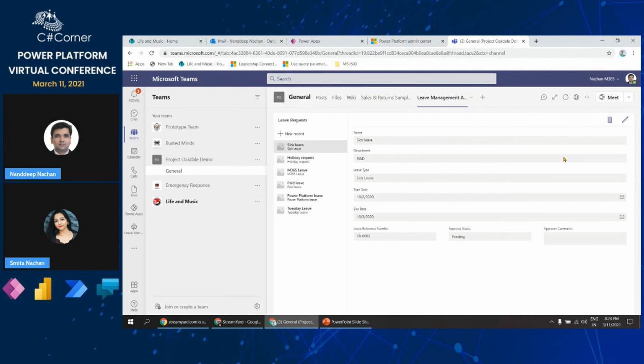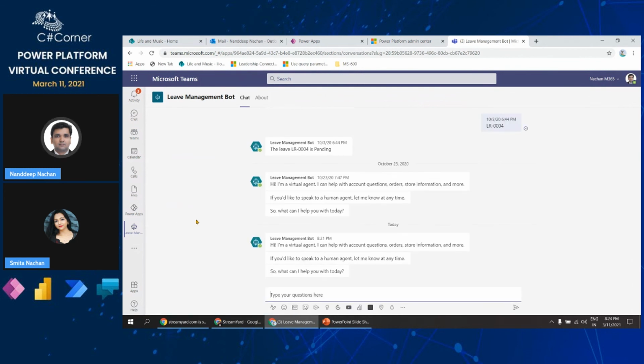The app will be right inside their Teams, added as a tab, and from there they will be able to see that app and play around with it. And again, when they want to look at the leave management, or sorry, the leave bot, in that case they can go to this bot and see the status. Again, this bot can be added directly inside your Teams, and from there it can be invoked.